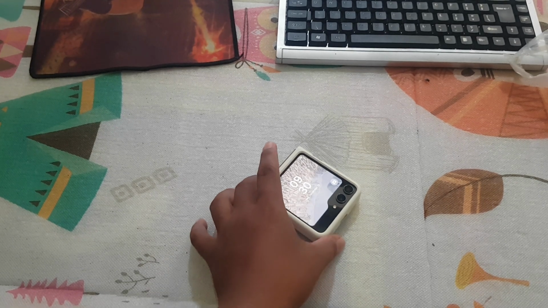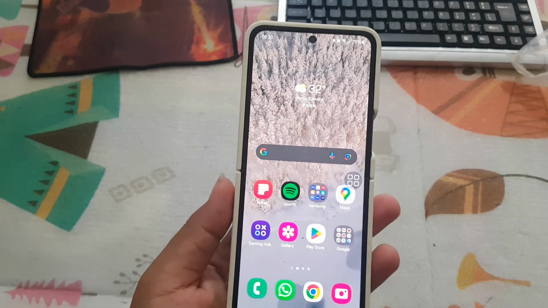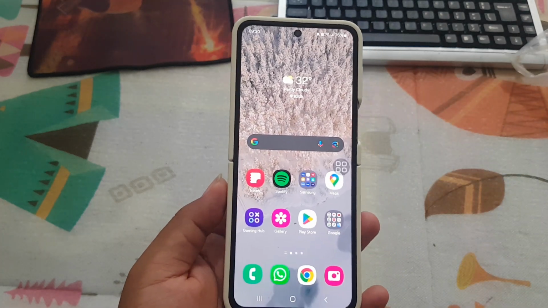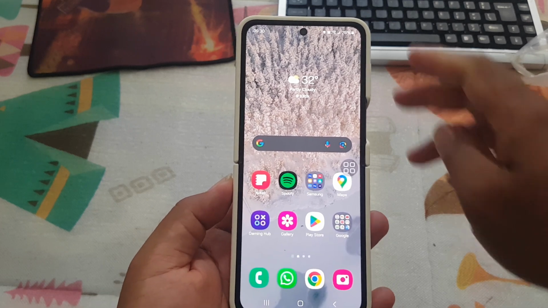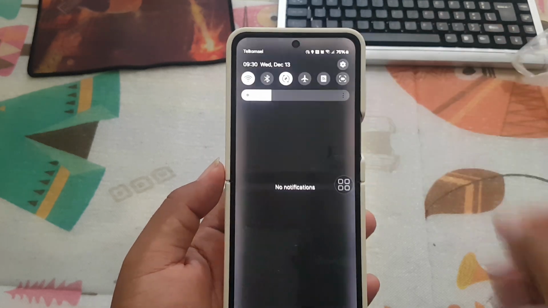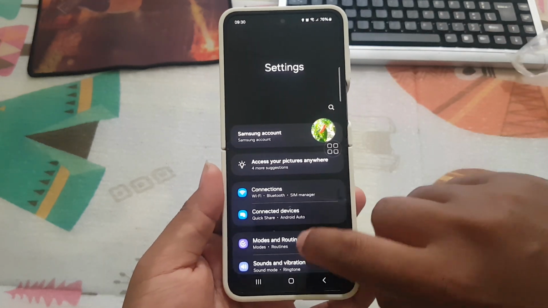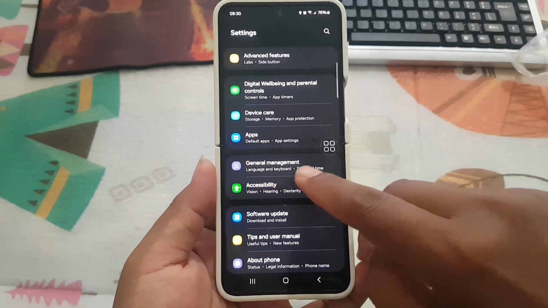To set your phone to play sound when you write capital letters in Samsung Galaxy Z Flip 5, open settings. Swipe the notification panel, and then tap the settings icon. Scroll down the settings screen, find General management. Next, tap General management.